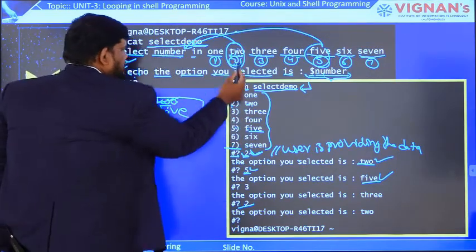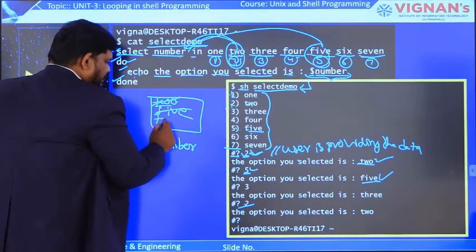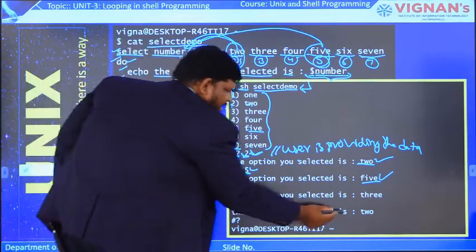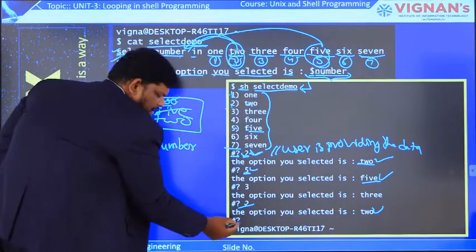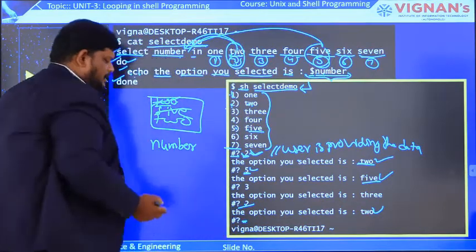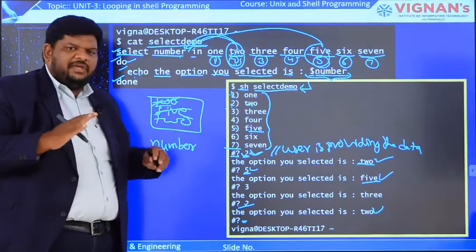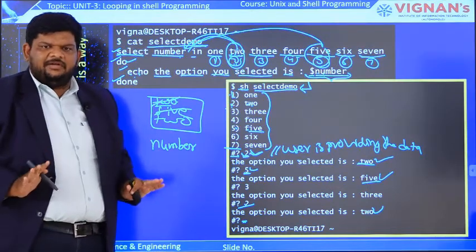2 is nothing but TWO2, and this one is assigned. Now again 2. So the option you selected is 2. After that, the cursor is blinking. Now the user doesn't want to give any input. He wants to terminate the select loop.